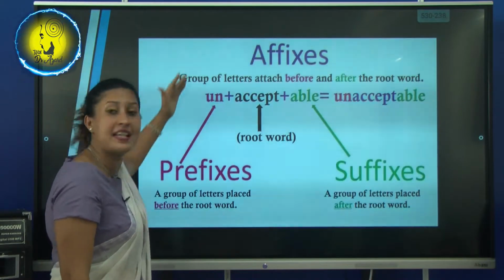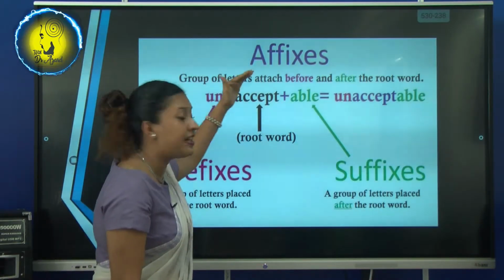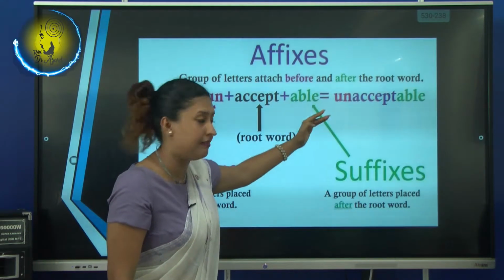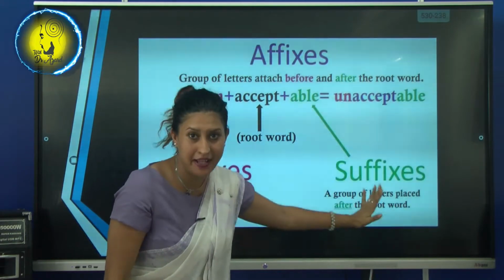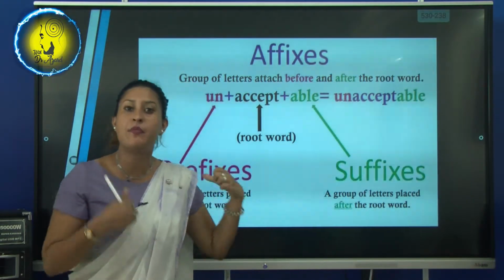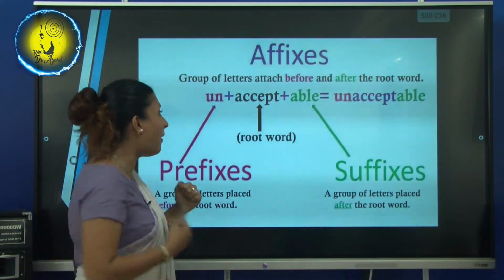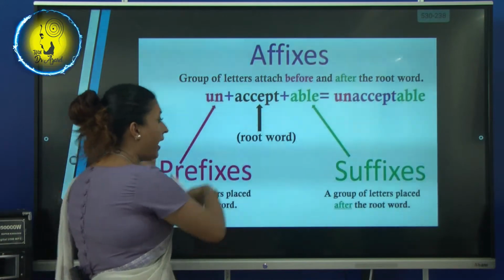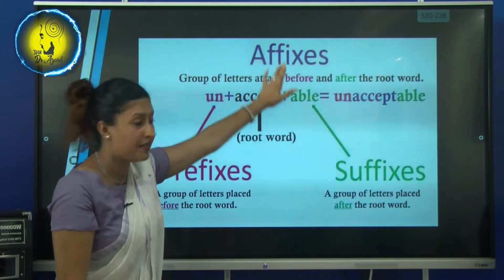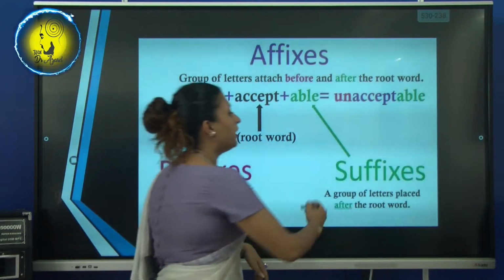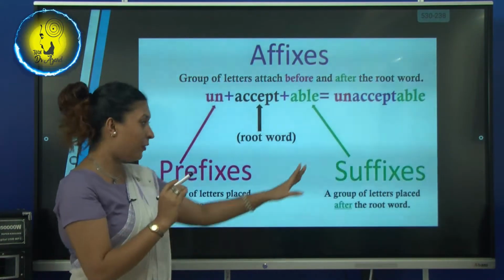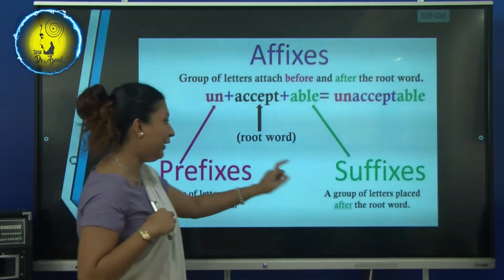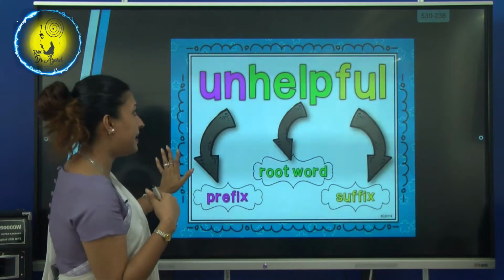Prefix is the mother, accept, the root word, that's you, and able is the suffix, that's your dad. Just think about that theory, it's very easy for you all to understand. The root word is always there, and the words that come before and after are called affixes, but today we are going to learn about suffixes. Which means you are going to learn about your dad, not about your mom. So let's move on to the lesson.